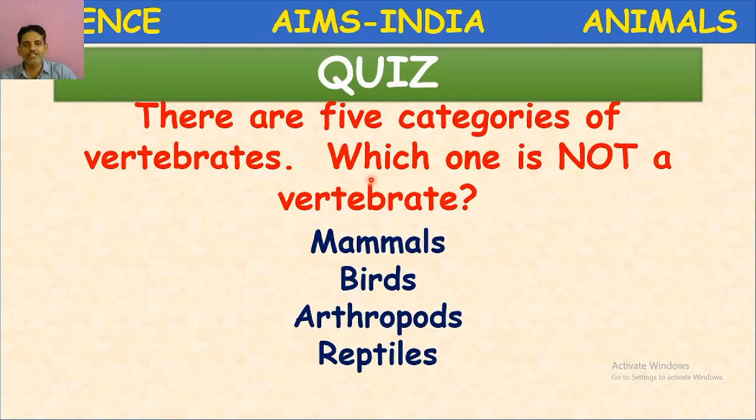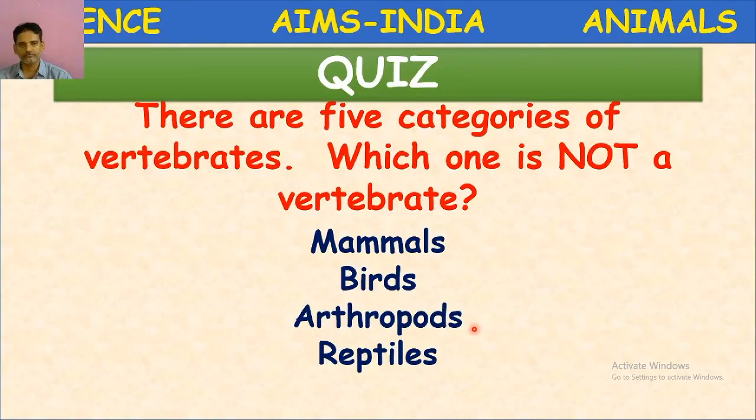Here the question is, which one is not a vertebrate? Come on children, give the answer. Very good. Arthropod is the correct answer. What is the meaning of arthropod? Means the animals with jointed legs are insects. Insects are invertebrates.